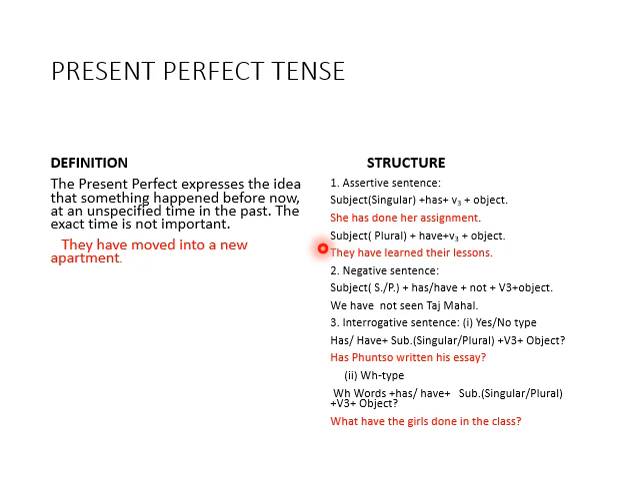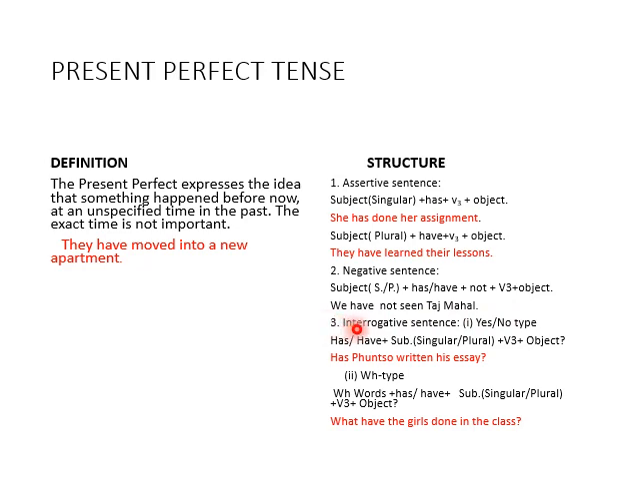If the subject is plural, we use the helping verb have, and then V3 and object. For example, they have learned their lessons. And the second one is the negative sentence. Subject same. If the subject is singular, use has. If the subject is plural, use have. And then what do we do? We write not after this, and then V3 and object. For example, we have not seen Taj Mahal.